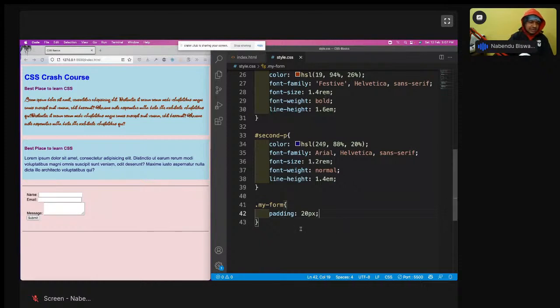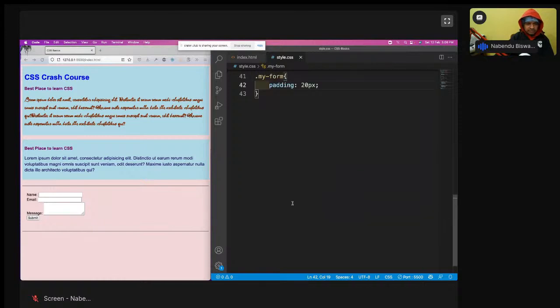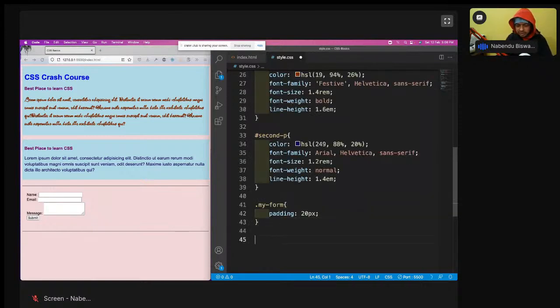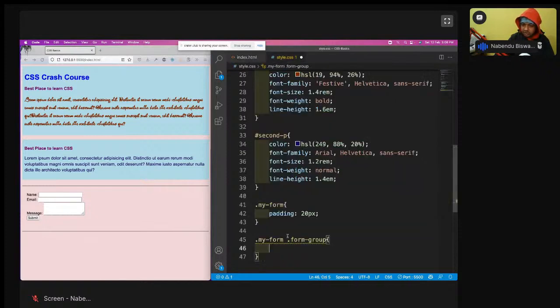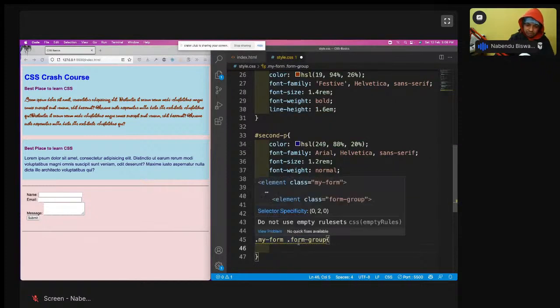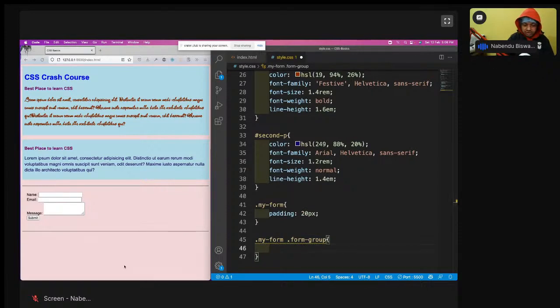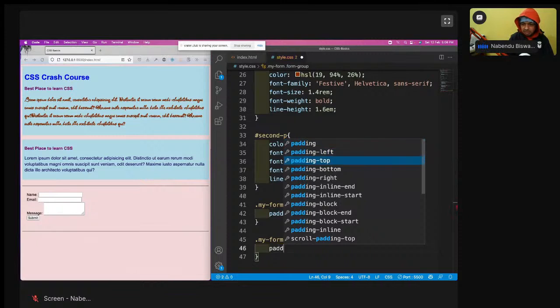Now in the HTML form also we've seen that this is very much linked. There we had given some BR, but here we don't have to give a BR. We can give something like this. Okay, my form I have done, then dot my form and dot form group is there. This means you can select something twice: inside my form, the form group is there. So you can give CSS like this also. Inside my form there is the form group, and now we have access to padding. So padding bottom also we can give.